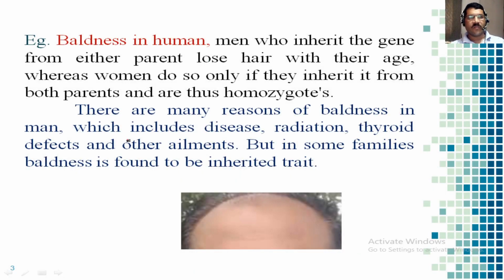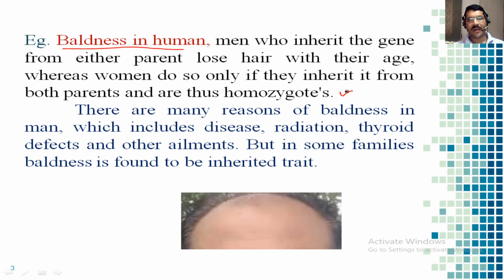Now we will see an example of such a sex influenced gene. It is the gene for baldness in human. Men who inherit the gene from either parent lose hair with their age, whereas women do so only if they inherit it from both parents and are thus homozygous. It is a very simple concept.